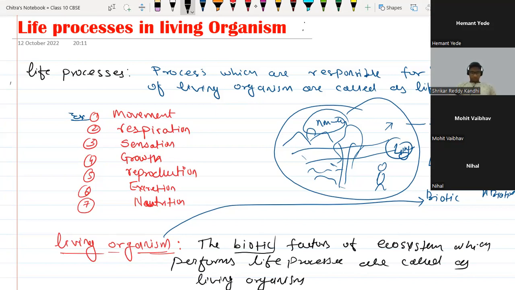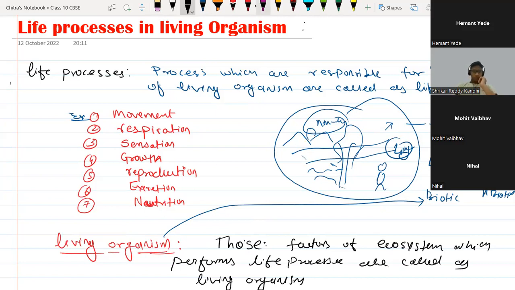Or instead of writing biotic, you can say those factors of the ecosystem which perform life processes are called living organisms or biotic factors. Easy? Yes, sir. Okay, so let me write those only, it will fit better. So this is all about the introduction: what life processes are, how many life processes we have, and what living organisms are.